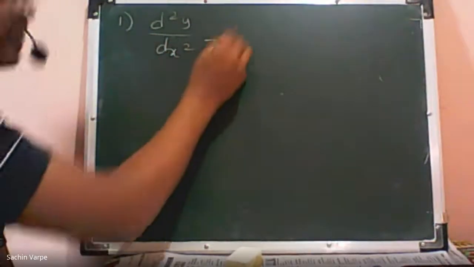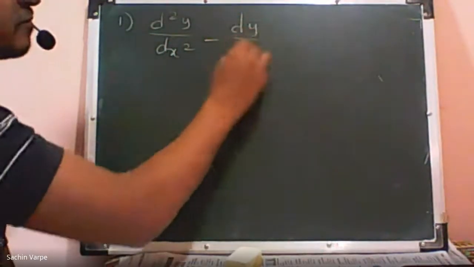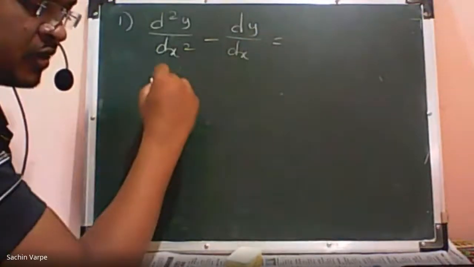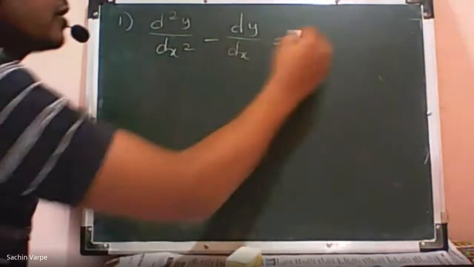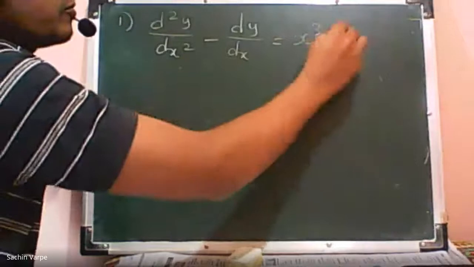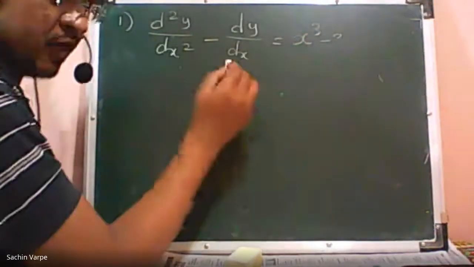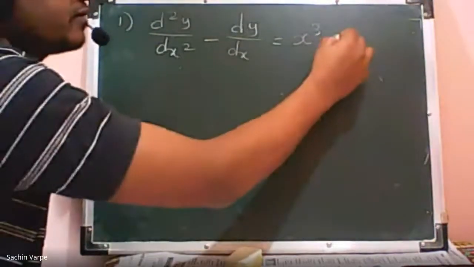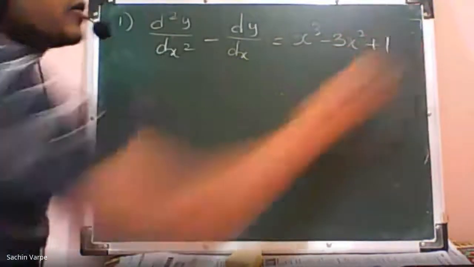Solve d square y by dx square minus dy by dx is equal to x cube minus 3x square plus 1.